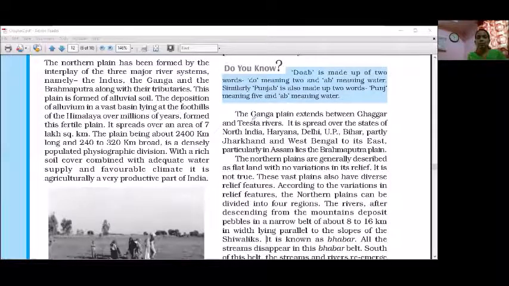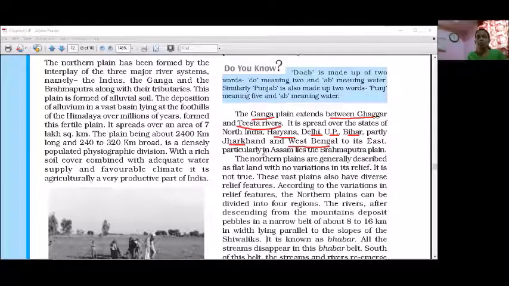The Ganga Plain extends between the river Ghaggar and the Tista. The river Ghaggar is a tributary of the Ganga. So from the Ghaggar to the Tista river, this part is covered by the Ganga Plain. It spreads over the states of North India. The states are Haryana, Delhi, UP, Bihar, partially Jharkhand, and West Bengal. These are the states which are located on the Ganga Plain.